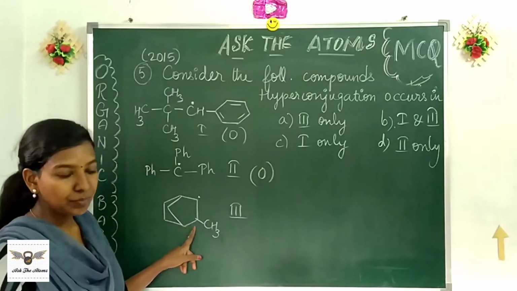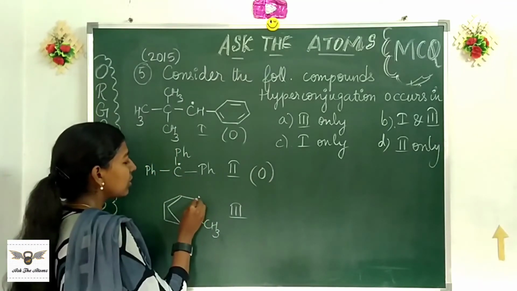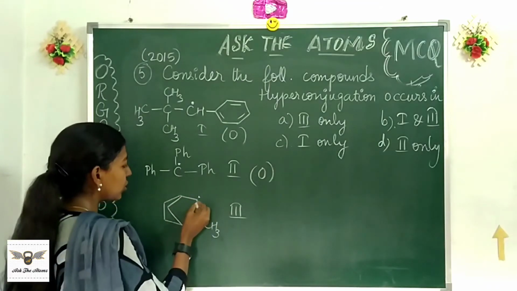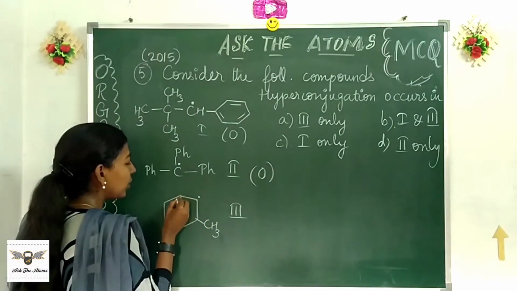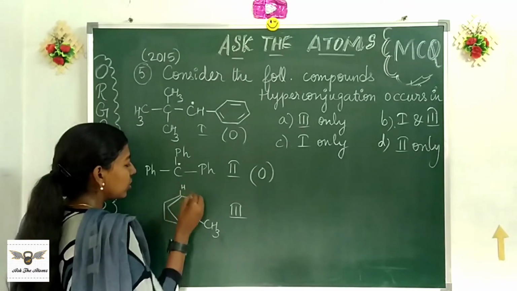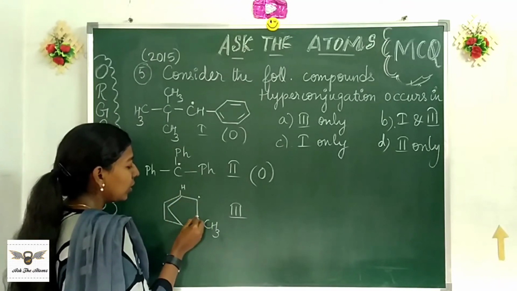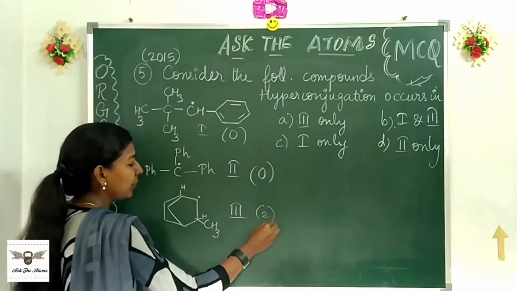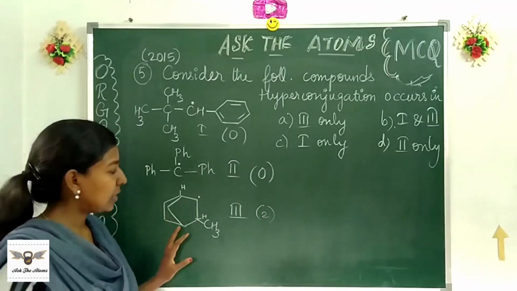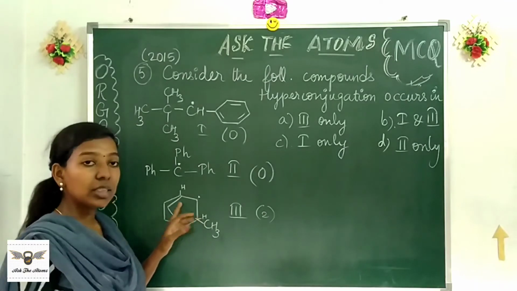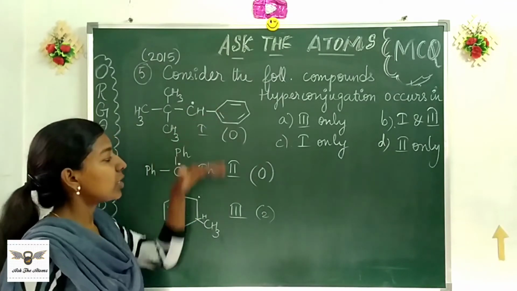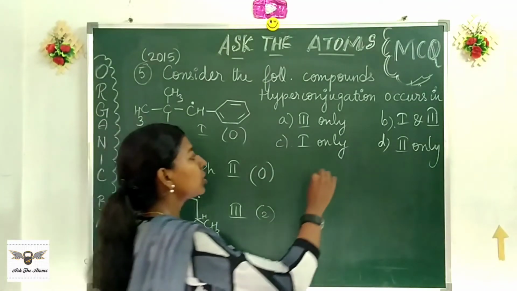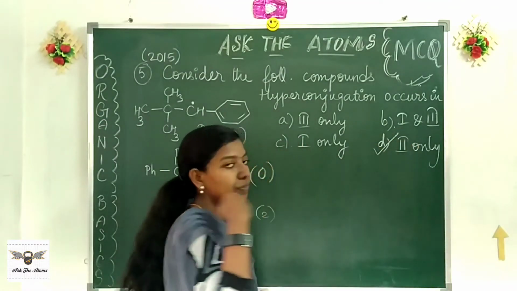Come to the third structure. This is my radical. So I have to go for the next nearby positions. This one you see 1, 2, 3 bonds. So there is going to be 1 hydrogen. Here you see 1, 2, 3. Here it's going to be one hydrogen. So there are two hydrogens over here. So I am sure that hyperconjugation will occur in my third compound and not in the first and second compounds because of the absence of alpha hydrogens. So option D is the answer.